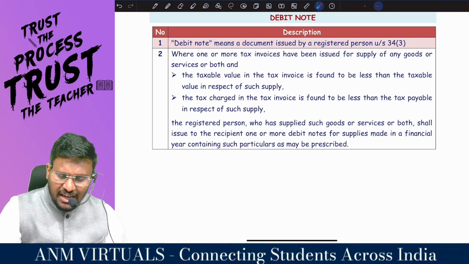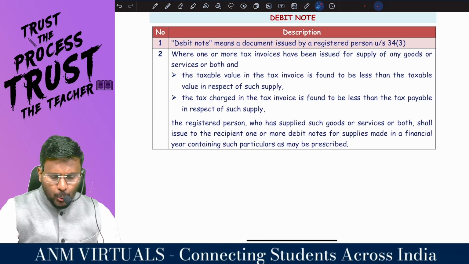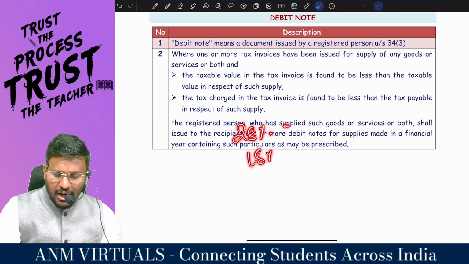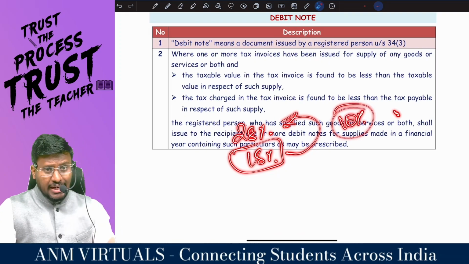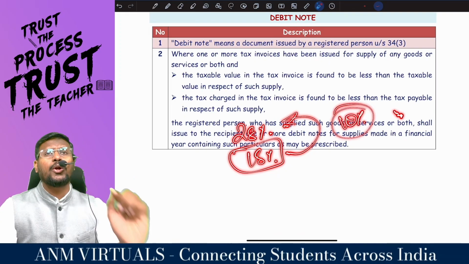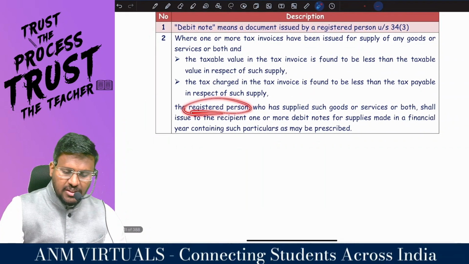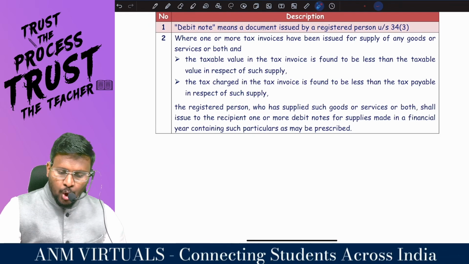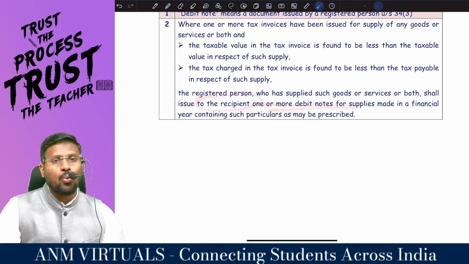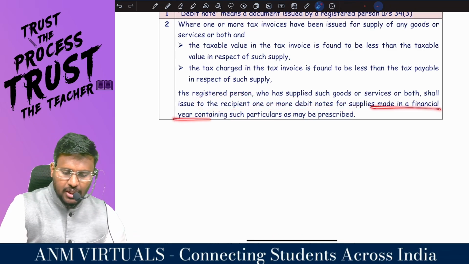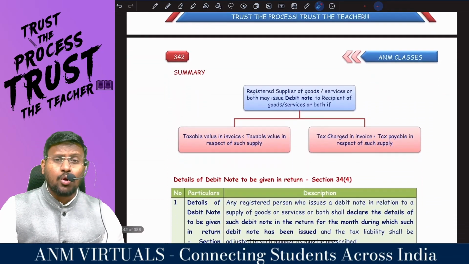Or the tax charged in the tax invoice is found to be less than the tax payable. Actually 28% should be levied, but I have charged only 18%. So there is a gap of 10%. If I levy that extra 10%, I have to debit you or credit you? Debit you. So I have to raise a document called a debit note. The registered person, who is A&M, who has supplied such goods or service or both, shall issue to the recipient one or more debit notes for supply made in a financial year containing such particulars as may be prescribed. So in 4 circumstances, what note will be issued?